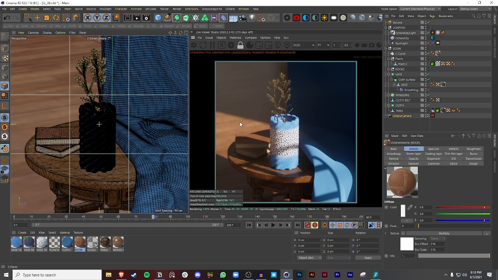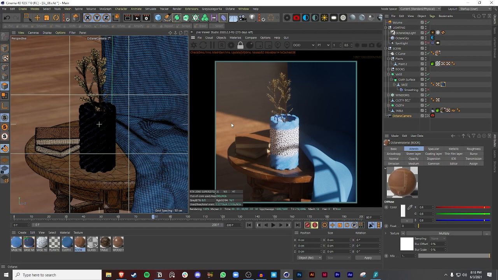So for those of you who don't know, ACES is basically a workspace that gets you realistic film, and it makes colors so much easier to manage at every level of your production. The reason why I'm making this short tutorial is to show you the incredible results of ACES and how it can make your renders look phenomenal. So let's dive in and show you how to put this together.